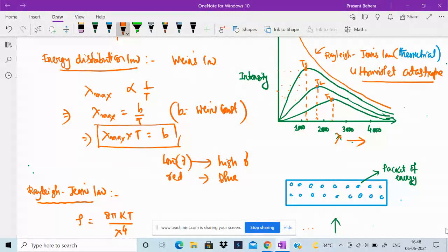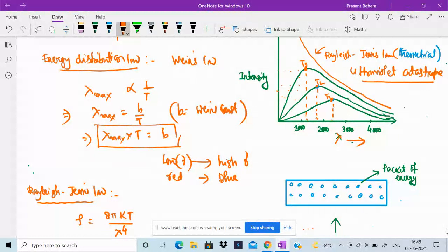To give an example, when the filament of a light bulb is at high temperature and it reaches the ultraviolet region, the intensity of radiation should be so high that it would be blasted by the ultraviolet radiation. But it is not observed; rather, it goes down. That means the expected ultraviolet catastrophe does not happen.